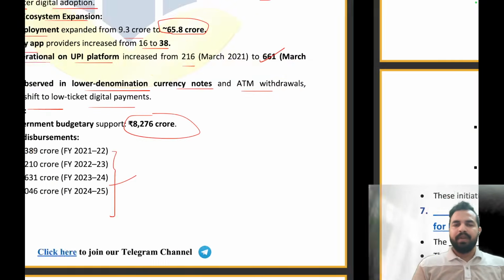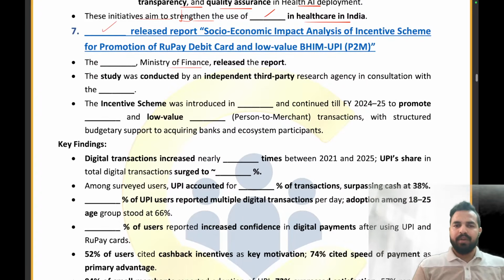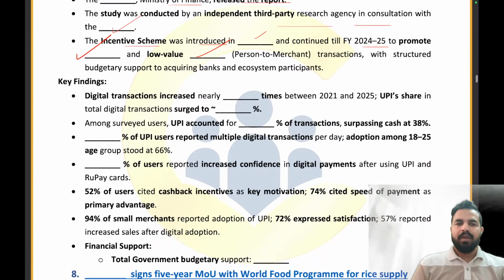Clear everyone? Now let's try to answer the questions. So which department has released this report? That is the Department of Financial Services, right? Under the Ministry of Finance has released the report. The third party research agency worked on this report in consultation with the National Payments Corporation of India. The incentive scheme was introduced in which year? 21-22 till 24-25 to promote the rupee debit card and low value BHIM UPI transactions. Clear?